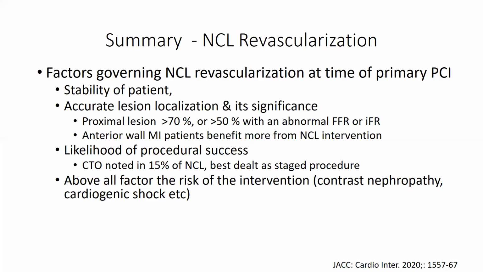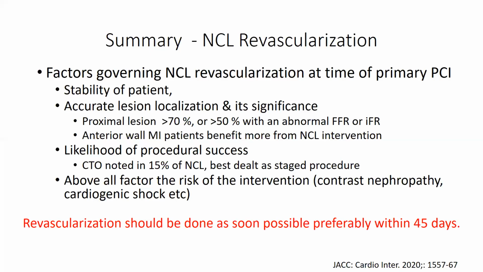Above all, there are certain risks of intervention. You can cause contrast-induced nephropathy, more so in the elderly patient, diabetics, and in patients who have come in cardiogenic shock. So one has to take a very balanced call, and one should thereafter attempt to revascularize these patients as soon as possible, and preferably within the first 45 days.